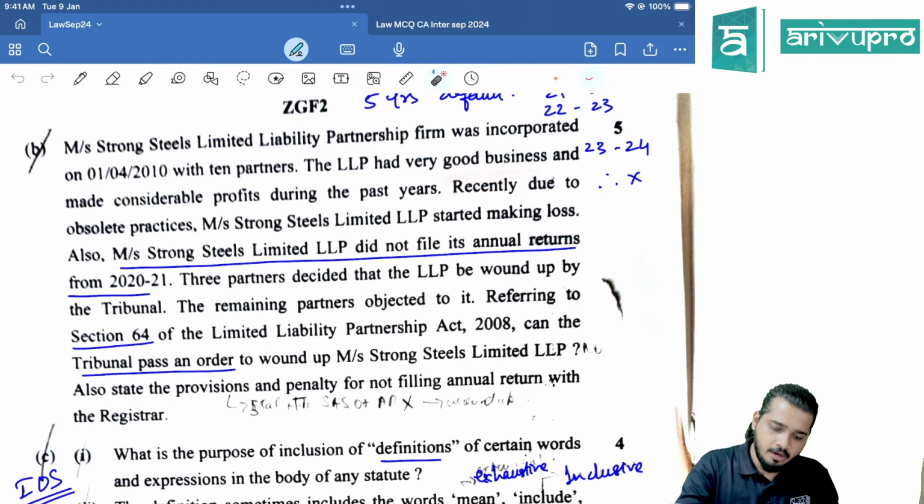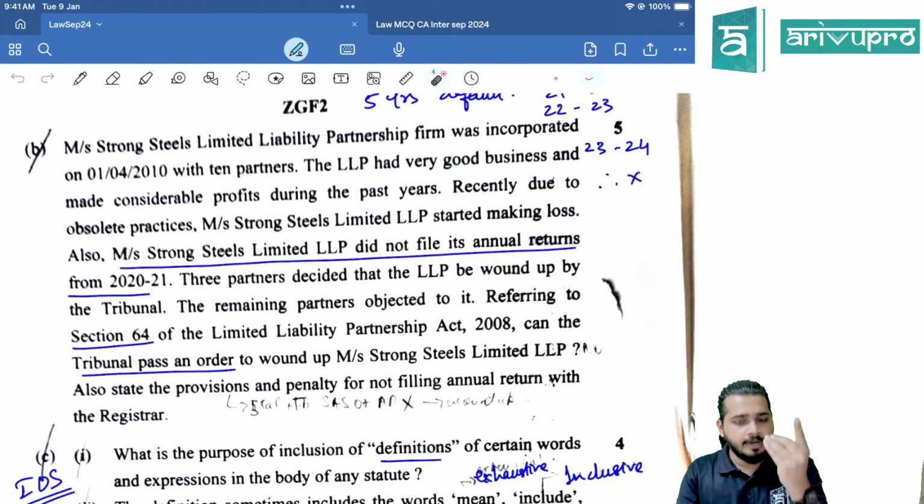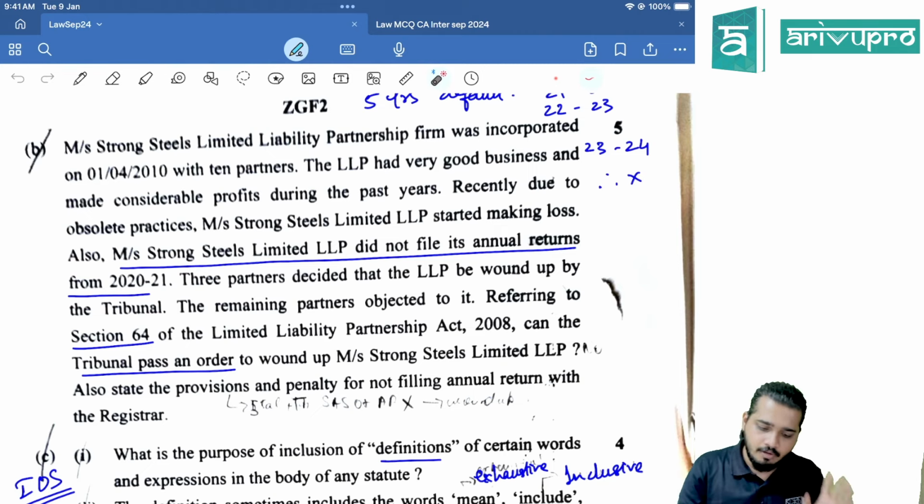Very good business they had. Okay. So they did not file its annual return from 2021, 21-22, 22-23, 23-24. 4 years. Okay. 4 years they have not filed. 3 partners decided that the LLP would be wound up by the tribunal. The remaining partners objected to it.